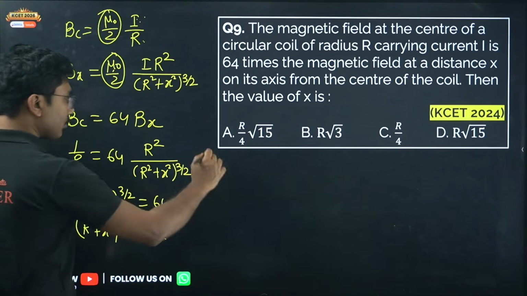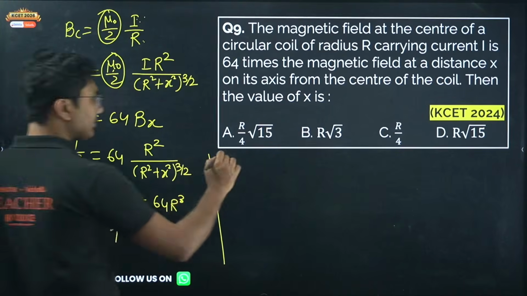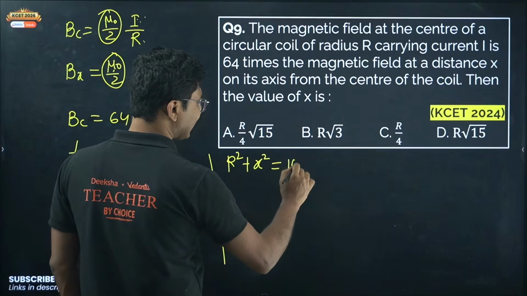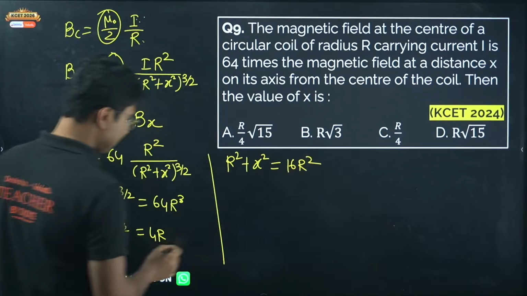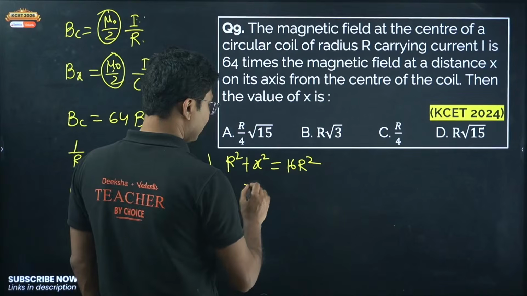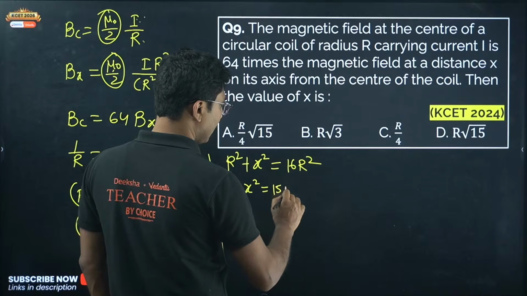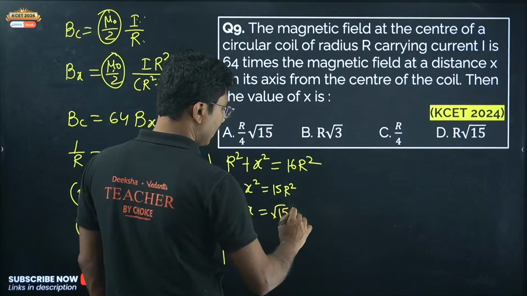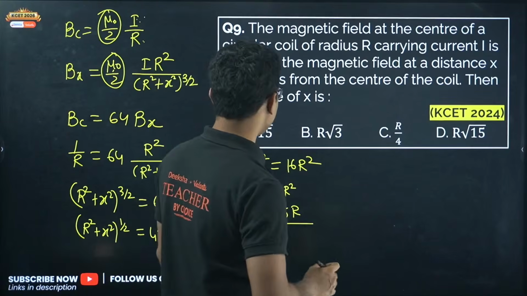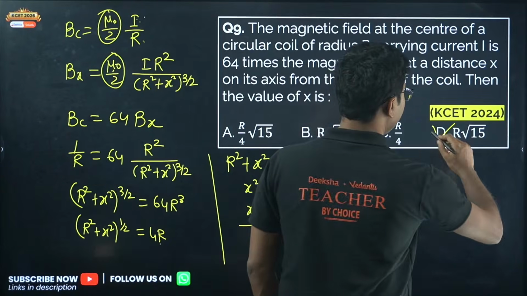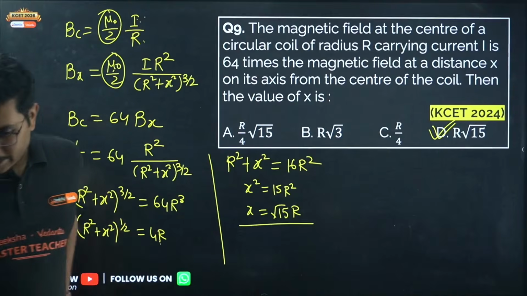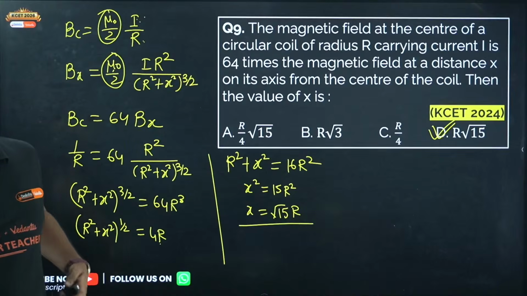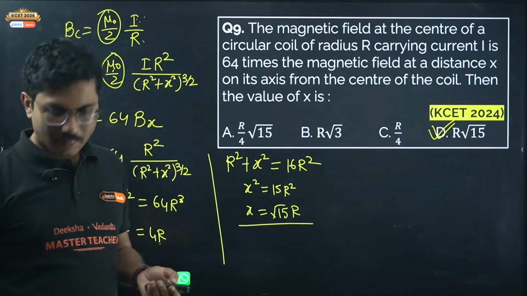Now take square on both sides, and you get R square plus x square equals to 16R square. So you get x square equals to 15R square, or x equals to square root of 15 R. So correct answer is square root of 15 R. Option D is correct. Right? Yes. Sri Short and Mylam both have answered correctly.